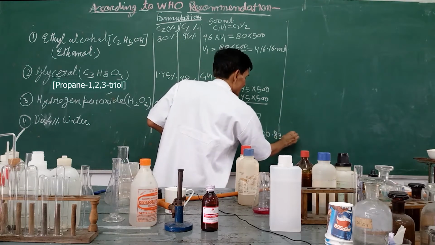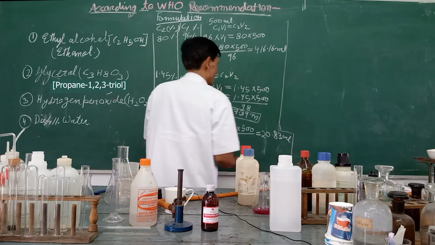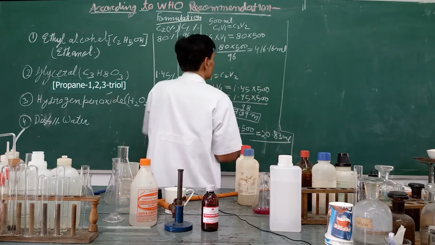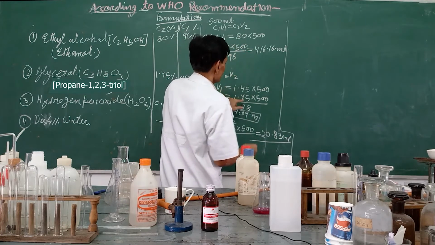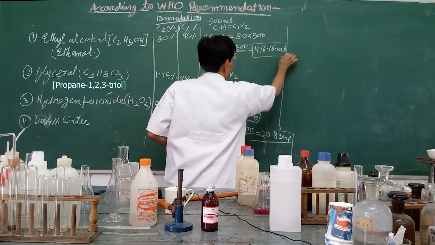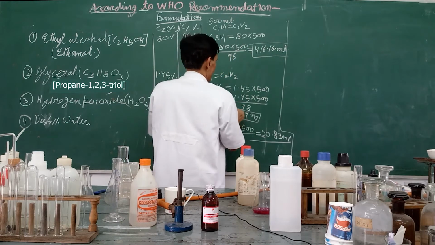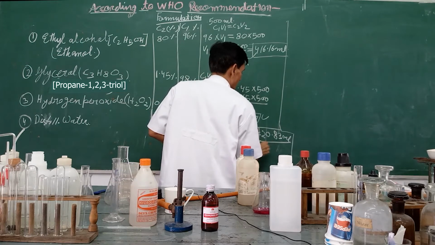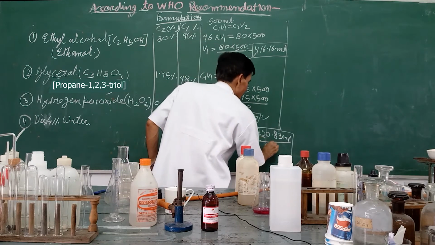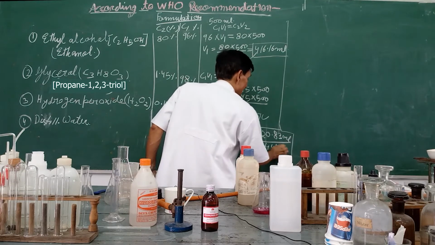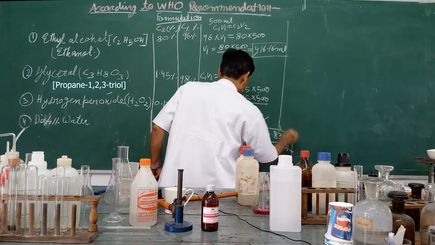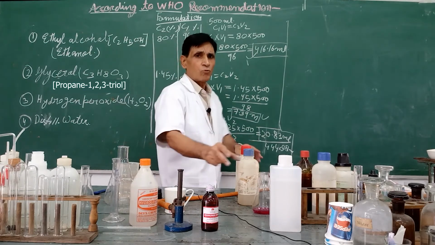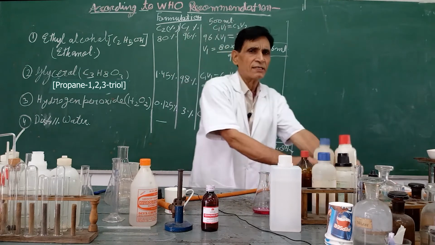83 milliliter. That way you can calculate. Now you add this amount, total amount is coming here. This plus this amount first, plus this amount, 1, 2, 3, sum up. Then it is coming 444.88 milliliter. Now calculate water. Then what is coming? Water in this case, that also you can calculate.